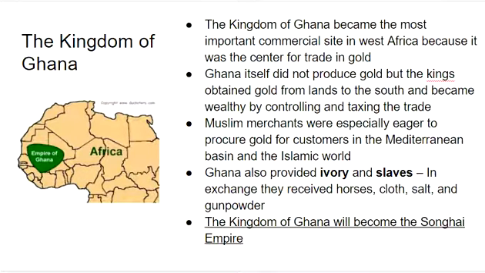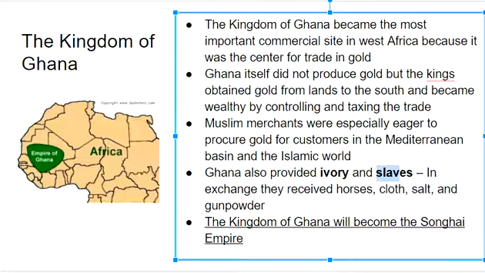So the Kingdom of Ghana was the most important commercial site in West Africa because it was the center of the gold trade. It was literally built on a gold mine. So they had a lot of money, a lot of gold, and they were trading because the Islamic empires around the Mediterranean really wanted this gold. They sold gold and also ivory and slaves. And what's important to know here is the Kingdom of Ghana, which originally started this very wealthy trade, is going to become the Songhai Empire. So the Songhai Empire will continue to trade gold, ivory, and slaves.